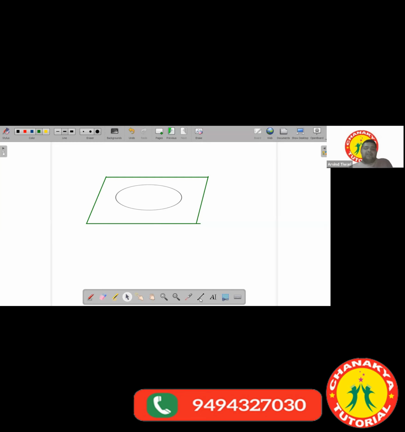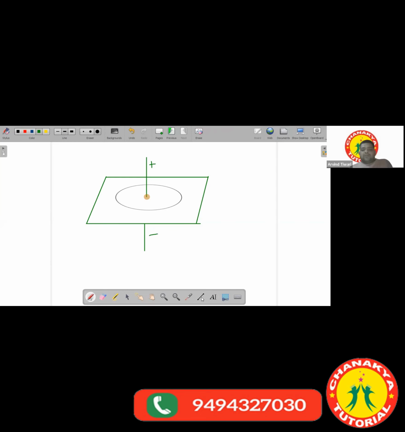Now, if you mark the axis, the axis would be a line passing through the center, something like this. Okay. So this is the axis. And now the axis can have two directions. The upward direction of the axis will be the positive, and the downward direction we take to be the negative.